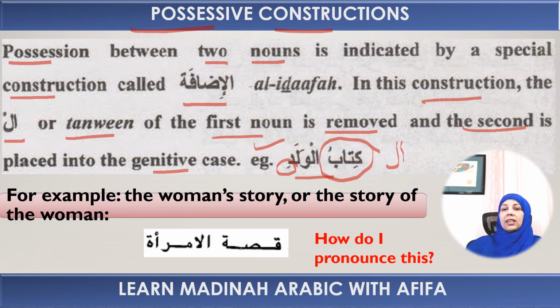So if I want to say the woman's story or the story of the woman, how do I say that in Arabic? First, the vocabulary for story is qissatu and al-imra'atu means the woman. So I will say qissatul imra'ati. Here this is mudaf, qissatu, story, and imra'ati is majroor with a kasra because it is mudaf ilayhi. So we say qissatul imra'ati.